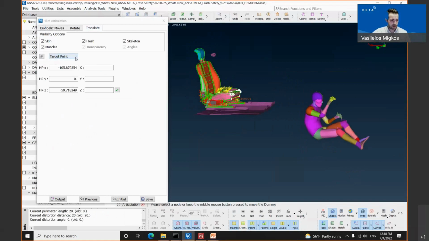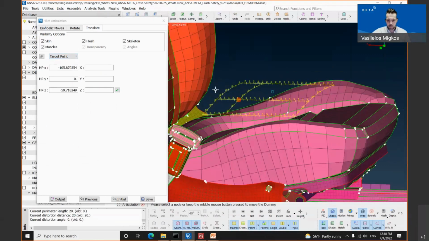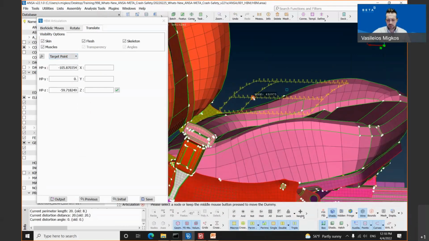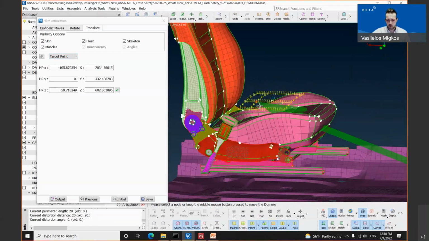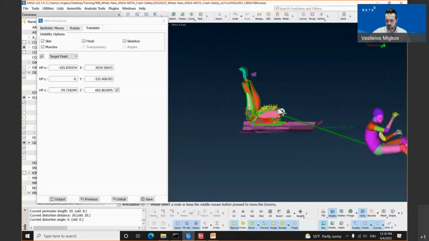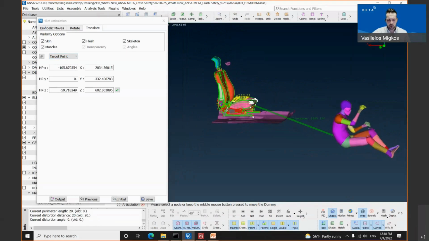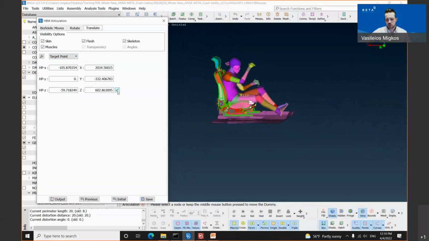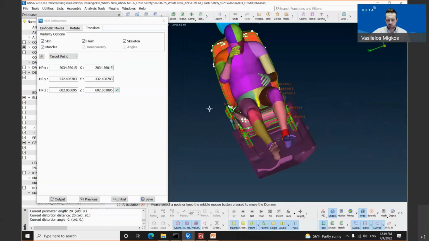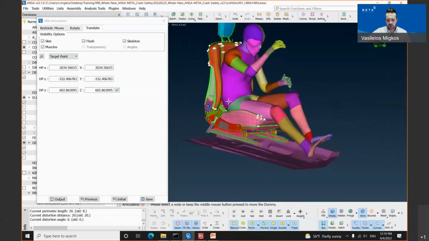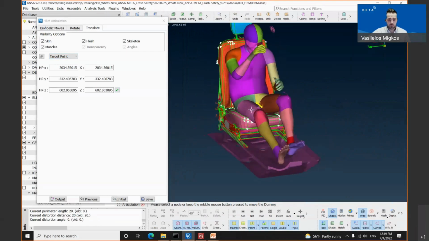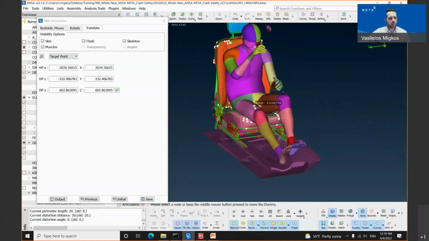The first one is the target point option. If the user selects the target point option, he needs to select the ending node, and this will do the following thing. It will match the hip point of our human body model with the node which has been selected. As you can see, a green arrow appears inside the model window, and once we click the green check mark, the human body model moves to this position. So we have now a match of the hip point of our human body model and the seating reference point.